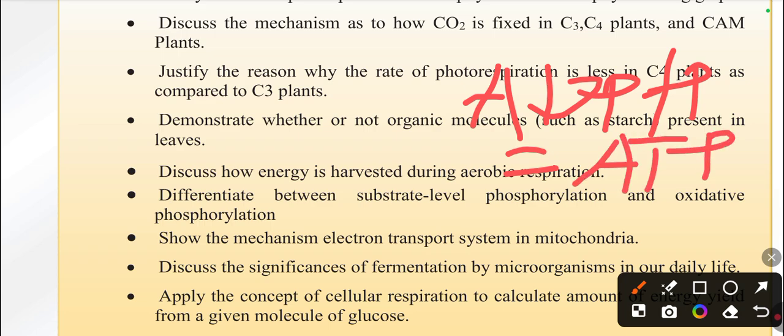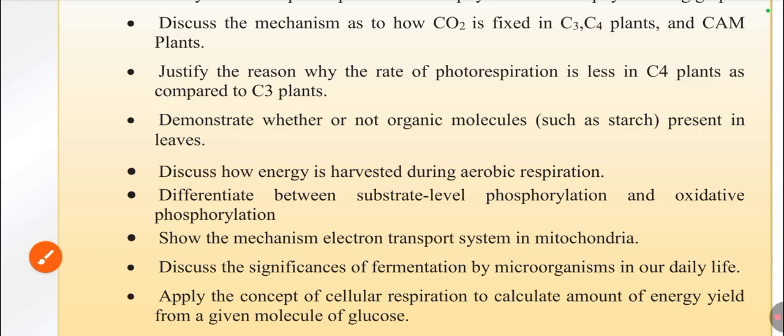ATP. So the process of getting ATP from ADP, we call it what? Photophosphorylation. This photophosphorylation has two types: substrate level photophosphorylation and oxidative level photophosphorylation. So what is the difference between them? You have to identify it at the end of this unit.